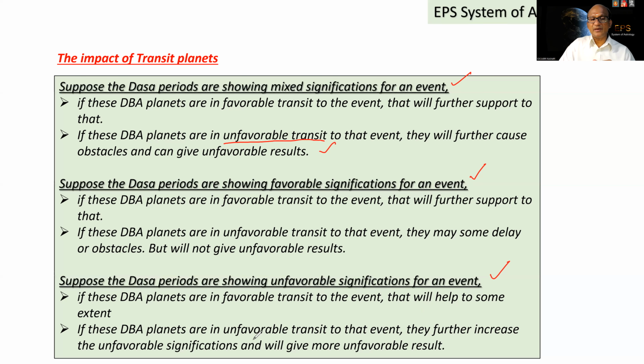In case the DBA planets are also in unfavorable transit to the event, they further increase the unfavorable signification and will cause more unfavorable results. In this case, both the DBA planets and also the transit are unfavorable. So that way the impact of the unfavorable will be on the higher side. I hope you would have understood, right?